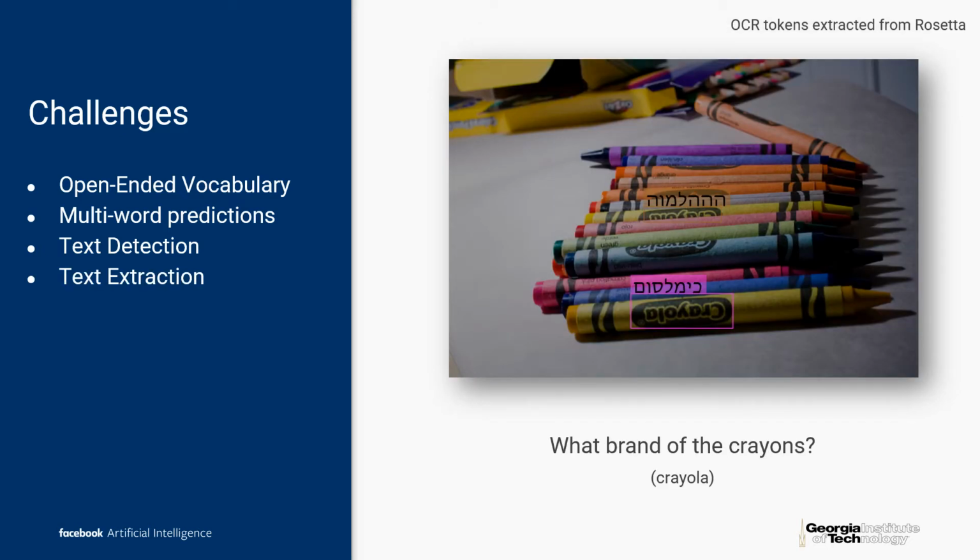The models also have to account for spelling mistakes made during extracting the text. For example, you can see here in the image that an inverted logo of Crayola is actually parsed in a different language than English, and this is a failure at the point of text extractor.